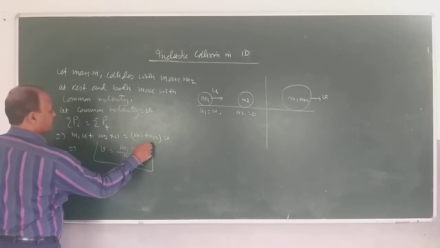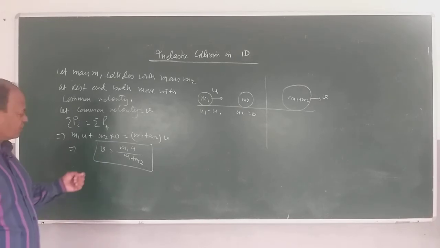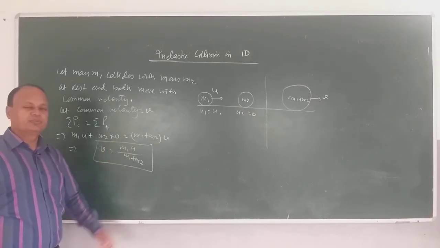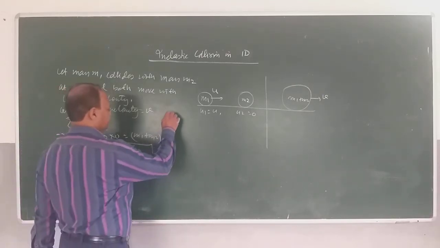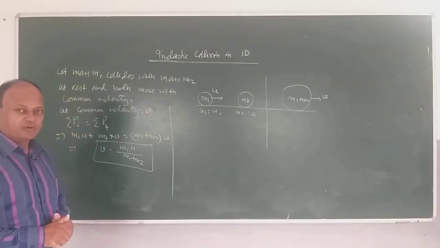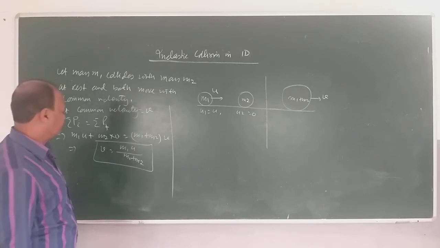So that means the two objects will be moving as a common mass, and the common velocity is m1u divided by m1 plus m2. So the question is, how much is energy transferred? You can do it the same way like we did before. Similar relation can be used in this case also.